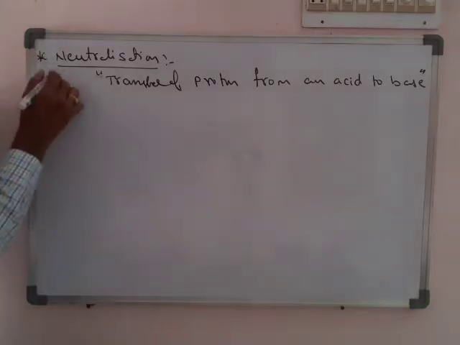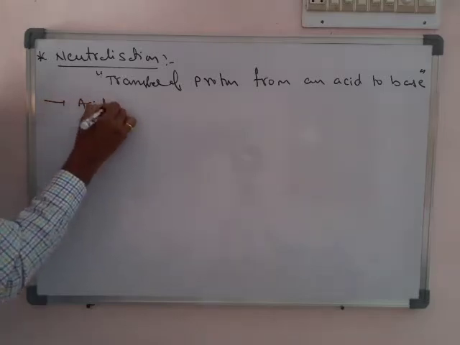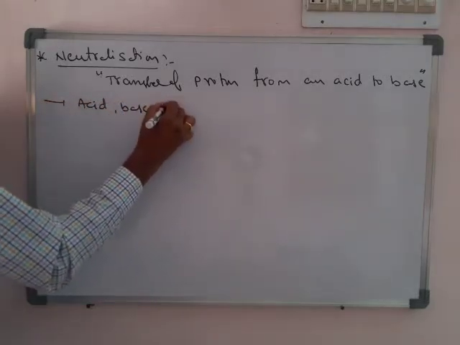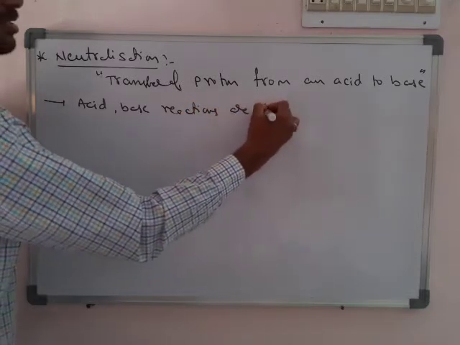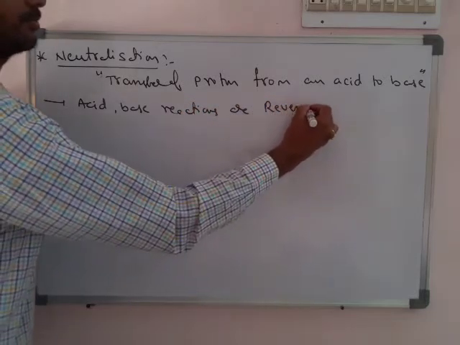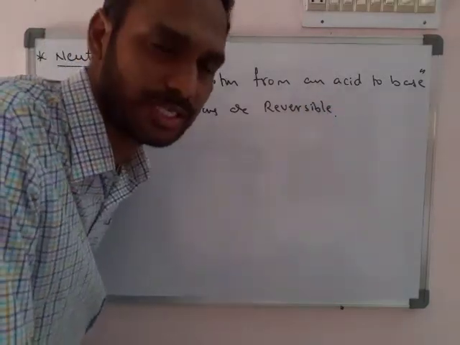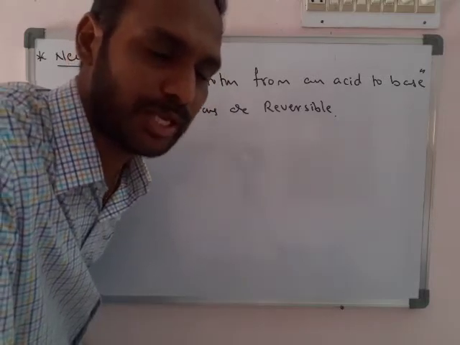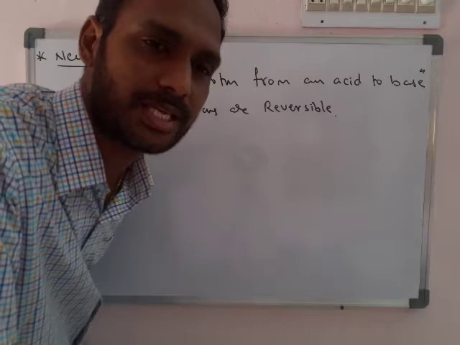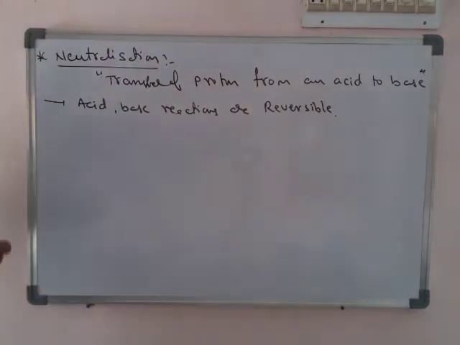Next, one more point, which we now write. Acid-base reactions are reversible. We already know the types of reactions in terms of direction: reversible and irreversible reactions. According to this theory, all acid-base reactions are reversible reactions. Now we see examples for it.